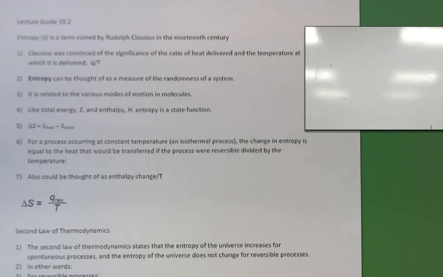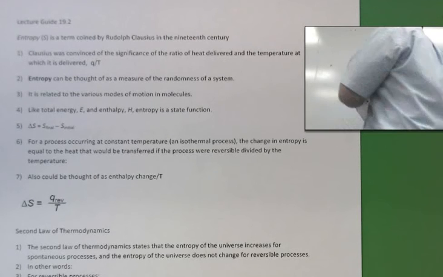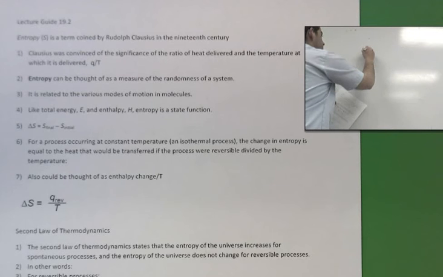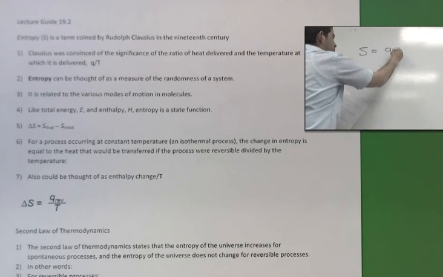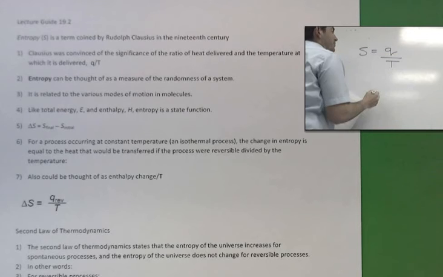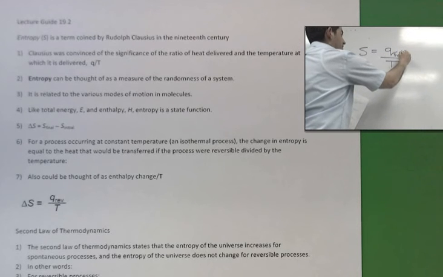This video lecture is talking about entropy and thinking about what entropy really is and how we can measure it and how we can isolate it and tie it to other thermodynamic things. Entropy is abbreviated S. Clausius was thinking about the significance of the ratio of heat and the temperature at which it's delivered. And he came up with an equation where he talked about entropy having some sort of tie to Q over T, and we're thinking about the system here primarily as we think about that.